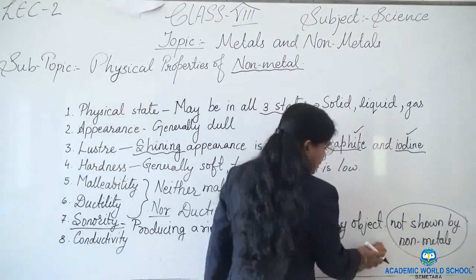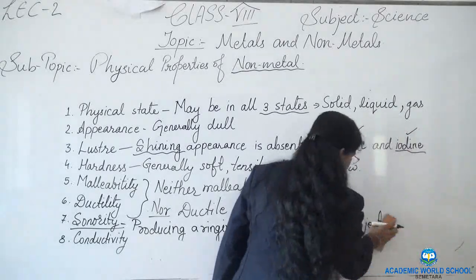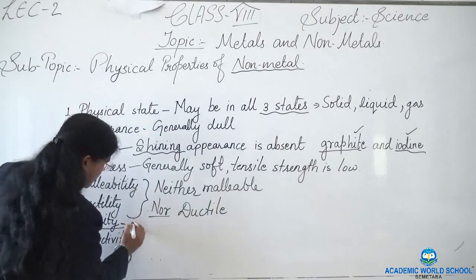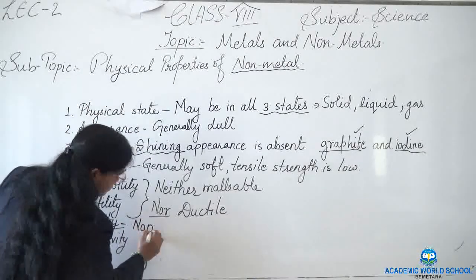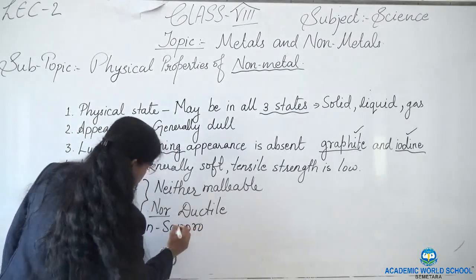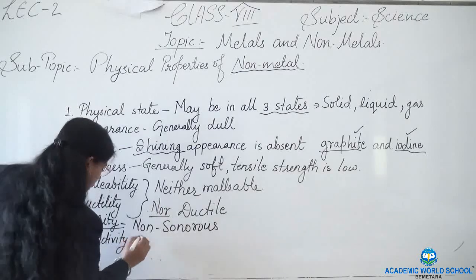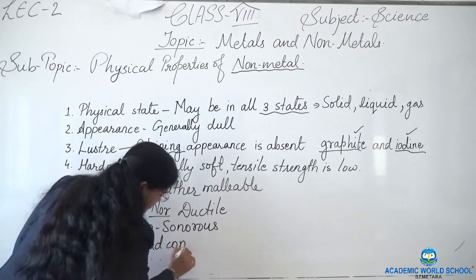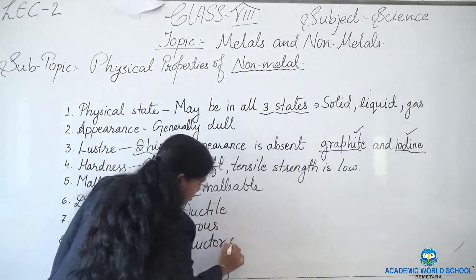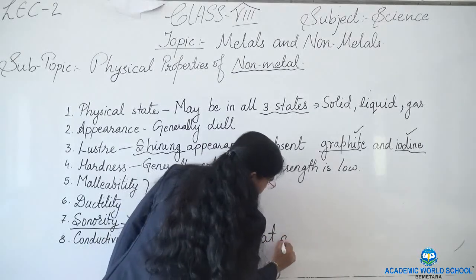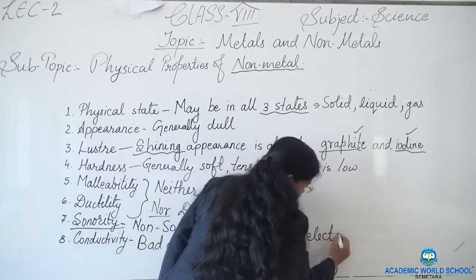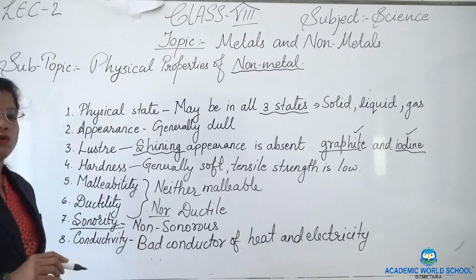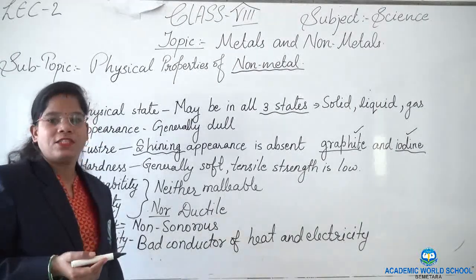Conductivity means allowing heat or electricity to pass through themselves. Non-metals are bad conductors of heat and electricity. Both. It means they do not allow the electricity or heat to pass through them.